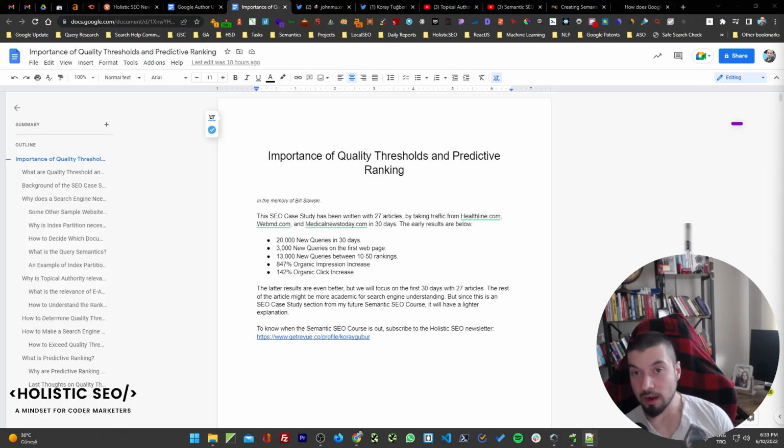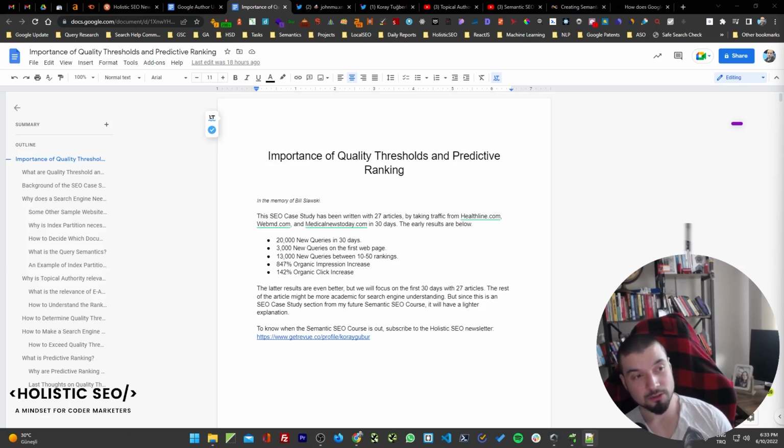So here I will explain why the quality threshold concept is better than keyword difficulty. First of all, the term keyword doesn't belong to SEO. It belongs to journalism. And it is actually not even a keyword in SEO, it is a query. So it even should be query difficulty. It is a concept like DR, DA, toxic links. These come from the SEO tools, but it means that you shouldn't accept these concepts as they are. You can make them better to be able to think in a clearer way.